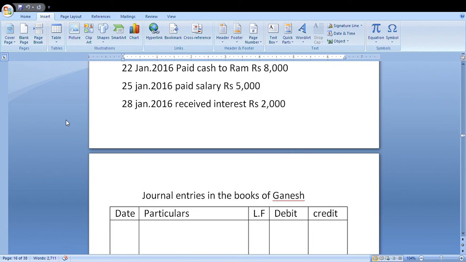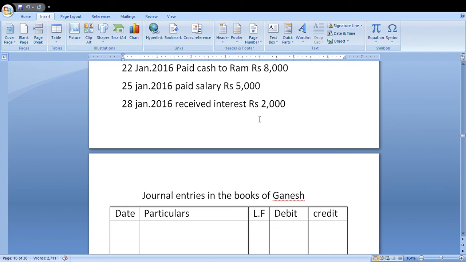Last one is 28 January 2016. Received interest. In this transaction, interest is received in cash. Interest is income, a nominal account. Any expenditure or loss is debited, any income or profit is credited. Interest is income, so interest account is credited.